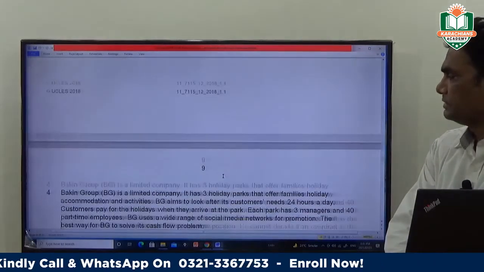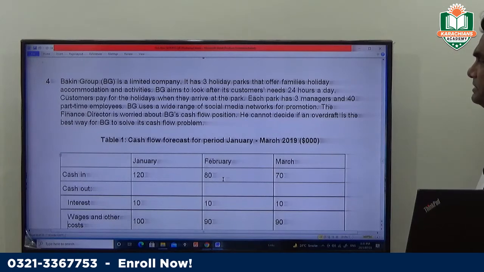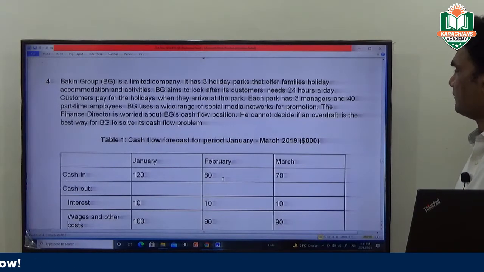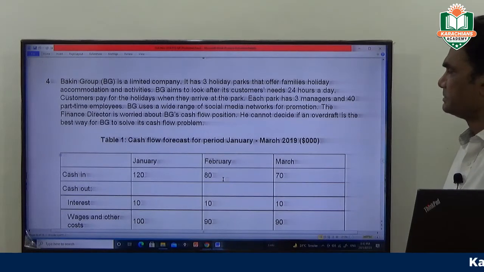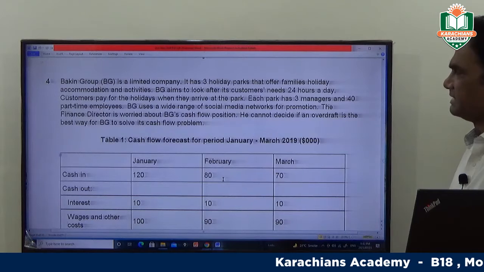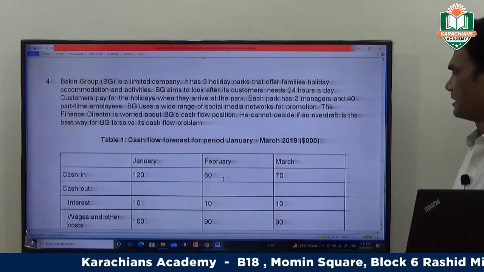Now come to question 4. Question 4. Back-in Group, BG, is a limited company. It has 3 holiday parks that offer family holidays, accommodation and activities. BG aims to look after its customers' needs 24 hours a day. Customers pay for the holidays when they arrive at the park.